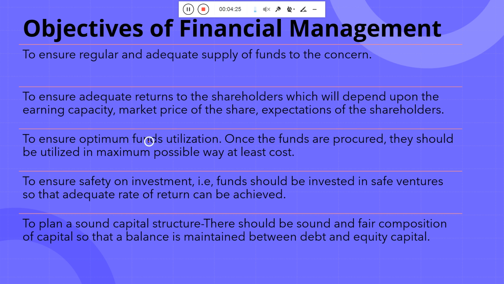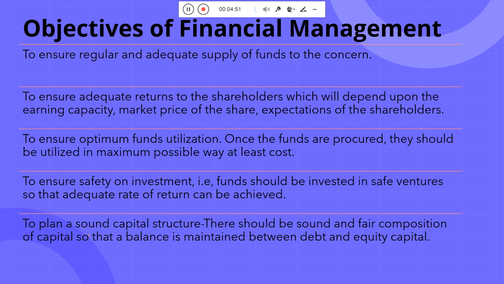To ensure maximum fund utilization, that is the work of the CFO, the chief financial officer: how I utilize the existing funds in an optimum manner so I can improve the wealth of the stakeholders and shareholders. To ensure the safety of investment, funds should be invested in a safe venture so that you get an adequate rate of return.